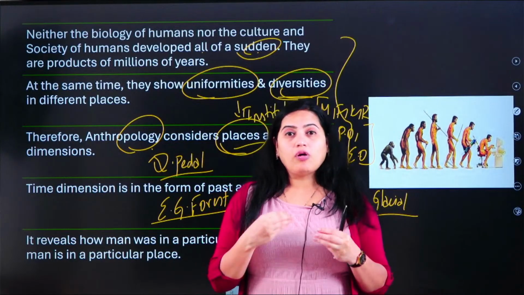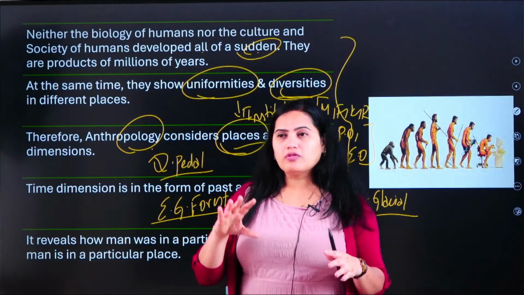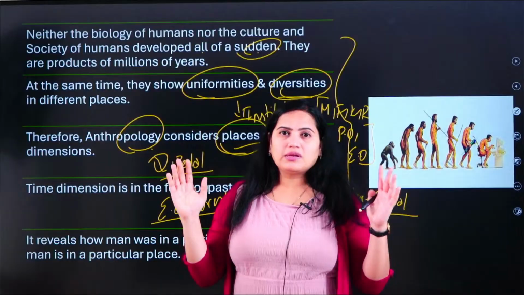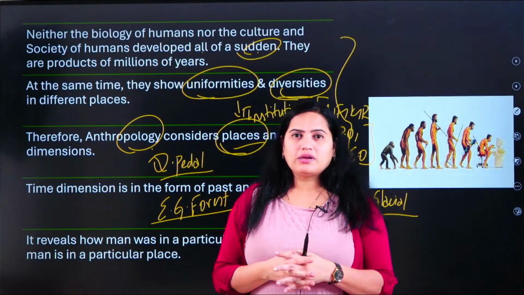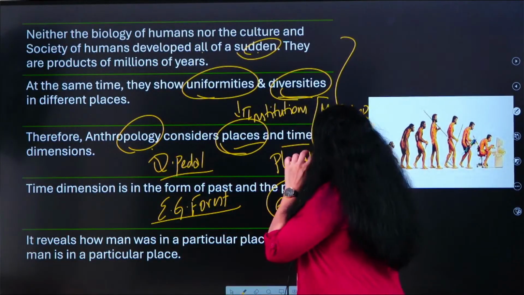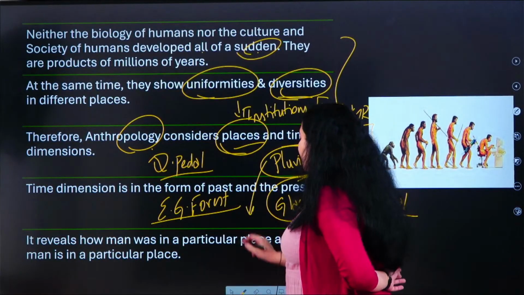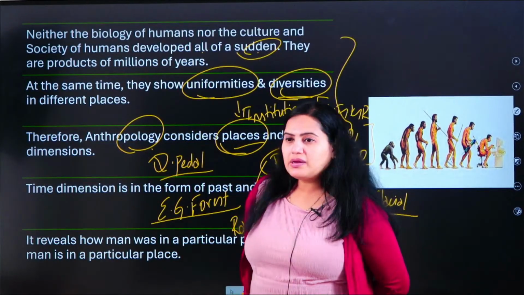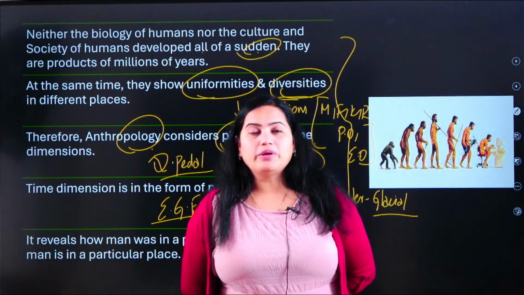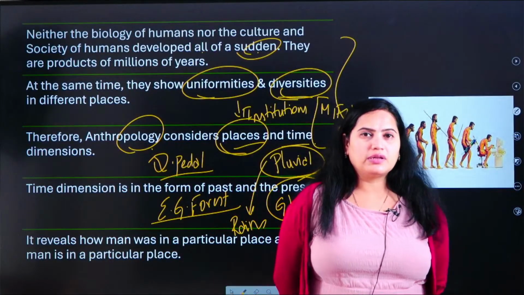Okay, earth has also witnessed so many changes because of its proximity towards the sun and because of the other changes it has faced. Glacial periods, interglacial periods, pluvial periods. What is pluvial? Pluvial means rain. Pluvial periods, interpluvial periods. So there are so many changes even the earth has witnessed.